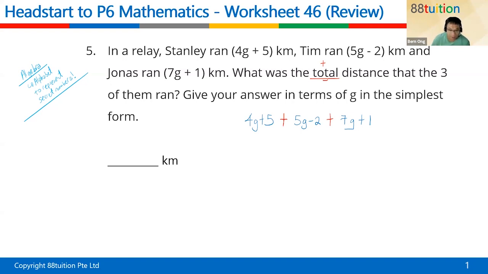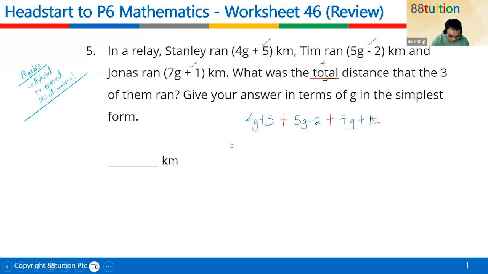Can? So I was telling the class that last week we were doing this question on algebra. We were doing some conversion of fraction, ratio, percentage, and decimal, then we go into something called algebra. This question is talking about total. Total means we have to add all the three expressions together. So we have Stanley, Jonas, Tim, then Jonas. The meaning of total means you have to plus. So you write out this statement first. This statement I think is important.